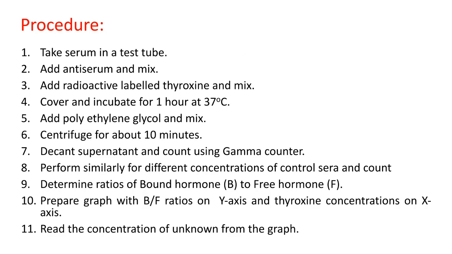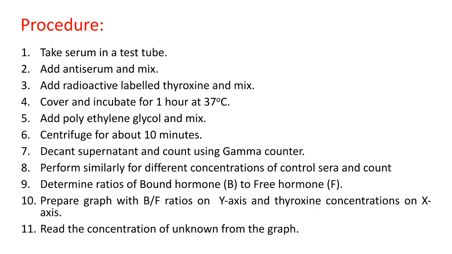And the procedure for radioimmunoassay is: you have to take the serum in a test tube and add anti-serum and mix. Next, add radioactive labeled thyroxine, or radioactive labeled antigen, then mix. Cover and incubate for 1 hour at 37 degrees.